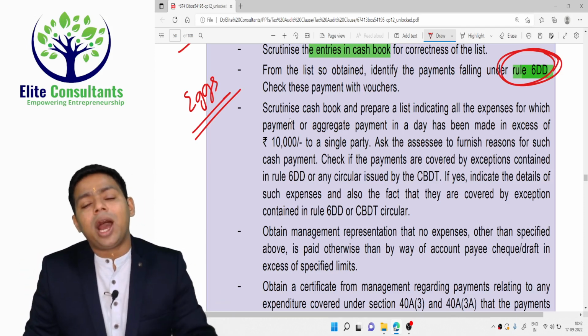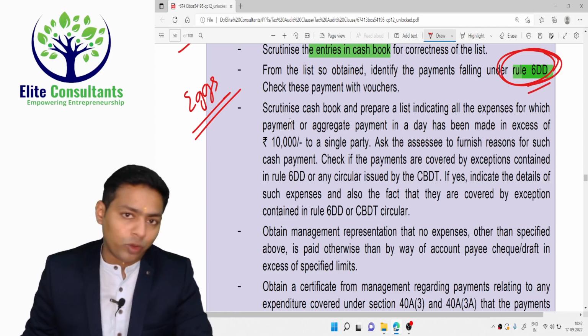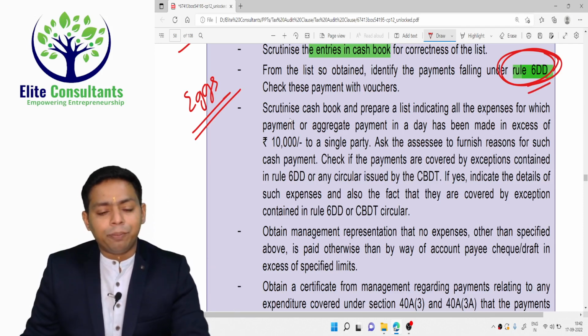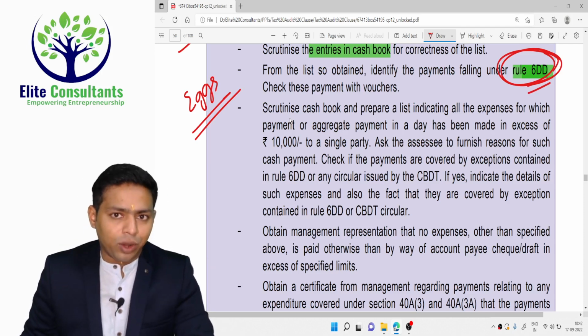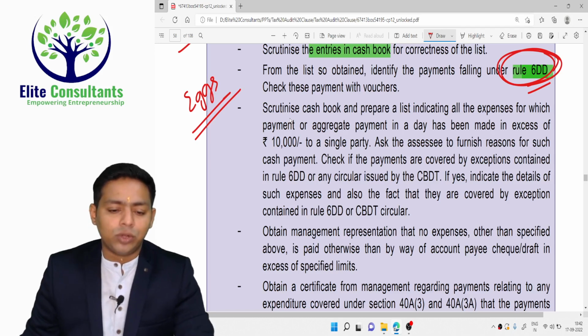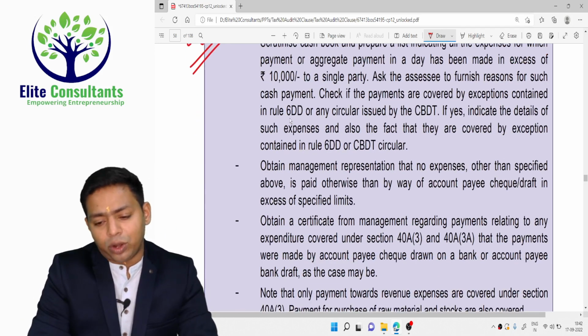Even if there are exceptions provided under Rule 6DD, specifically for procurement of agriculture produce, farm product, poultry product, dairy product, or handloom product made without the aid of power, if it is attracted, then the disallowance will not happen.